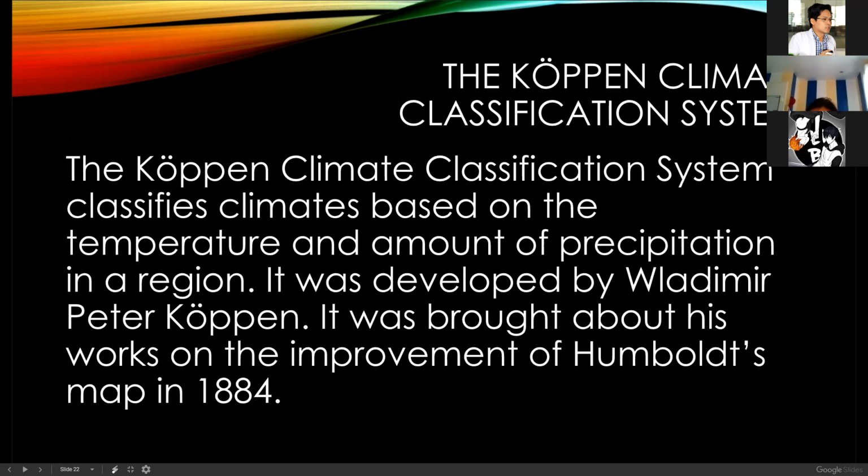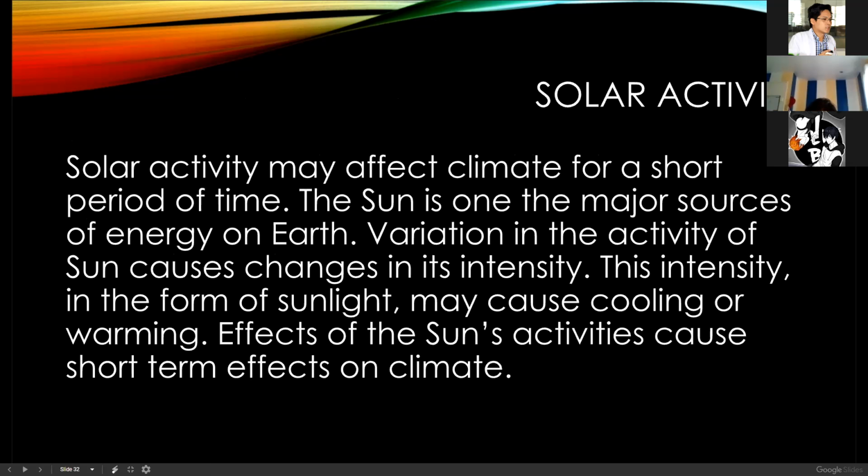The Koppen climate classification system classifies climates based on the temperature and the amount of precipitation in a region. It was developed by Vladimir Peter Koppen through his work on improvements of Humboldt's map in 1884.